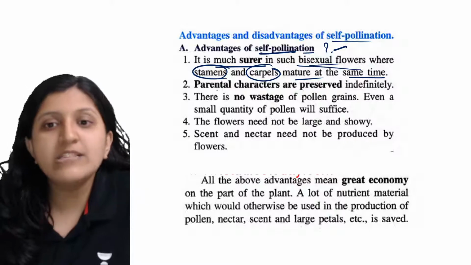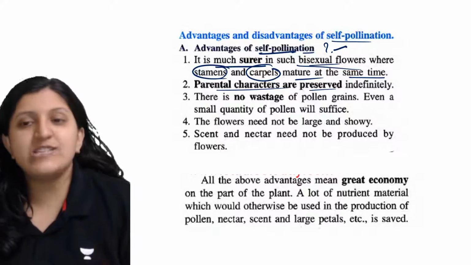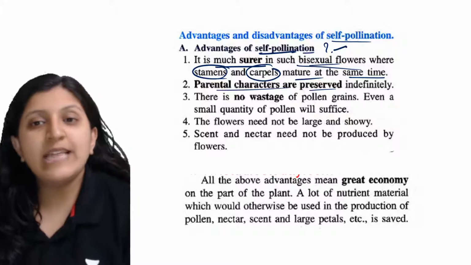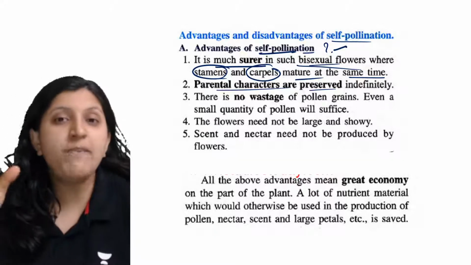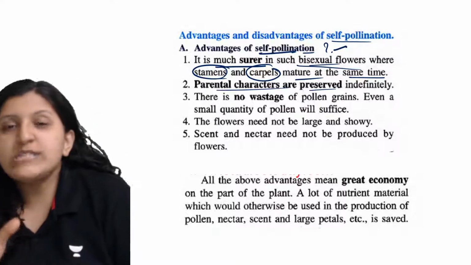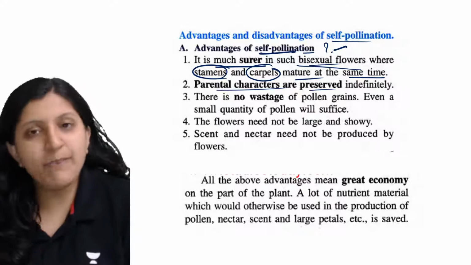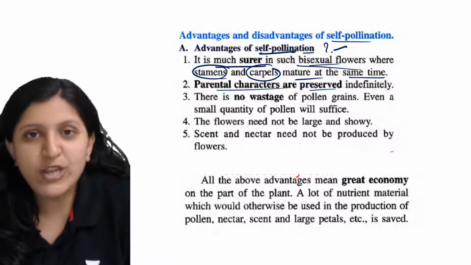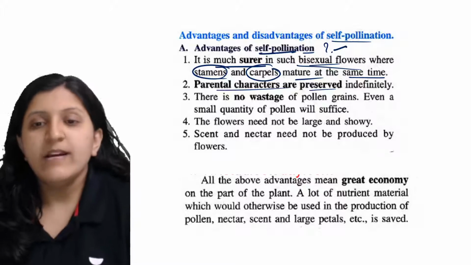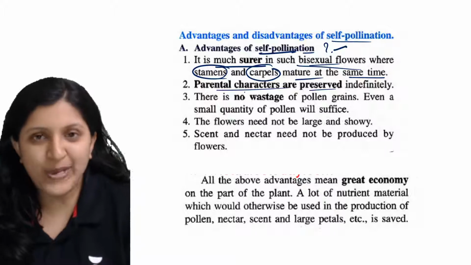Next, parental characters are preserved. What is the meaning of this? Since it is the same genetic makeup, because it is the same plant itself, whatever characters the parental plant had will be maintained for the progeny as well. The baby plant produced later on will have the same characteristics as the parent. Also, there is no wastage, because the transfer of pollen grain occurs within the same flower.